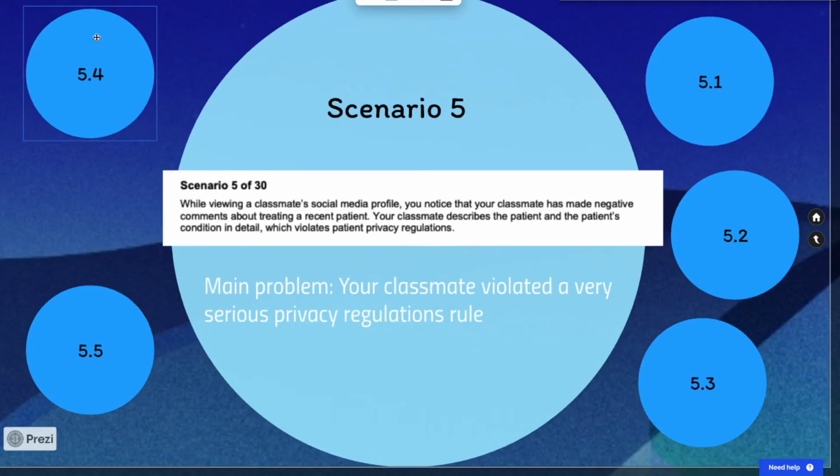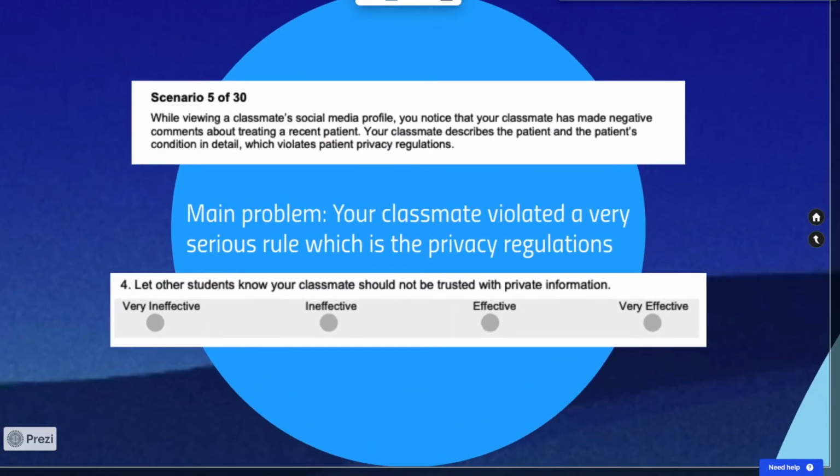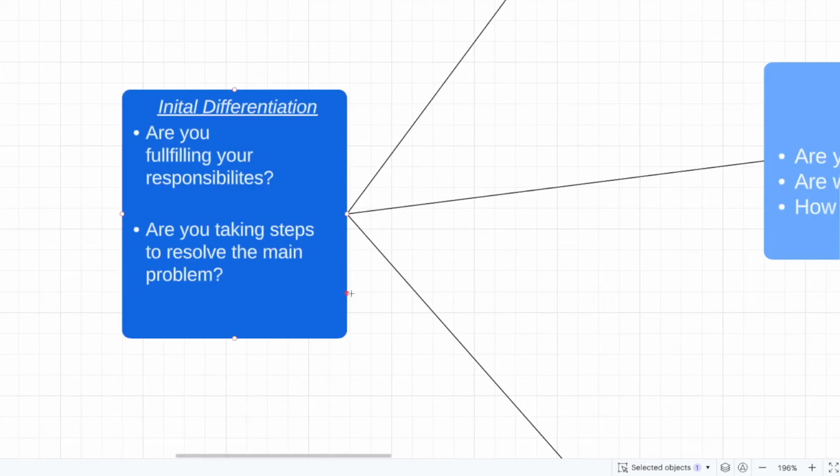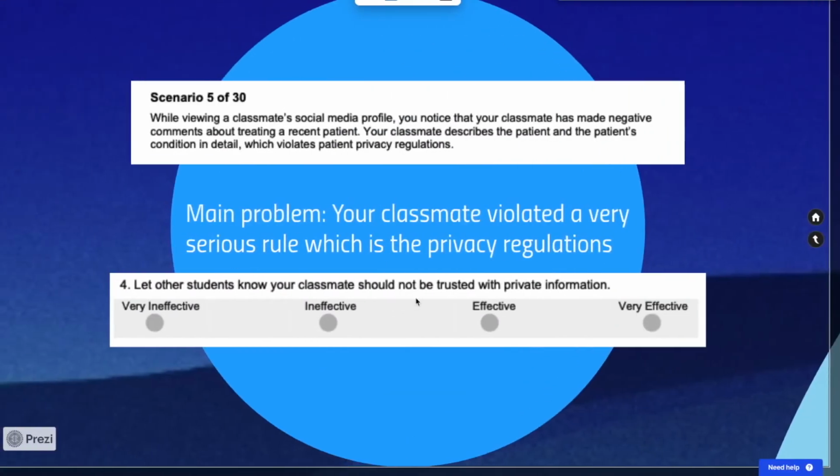All right, 5.4. Let other students know your classmates should not be trusted with private information. All right, let's go back. Are you taking steps to resolve the main problem? Are we taking steps to resolve the main problem? Does this action take steps towards resolving the problem that our classmate has made, where they've broken a serious rule and violated serious privacy regulations? Clearly, we're not taking steps to remedy the situation, right? We're not taking steps to remedy the situation.